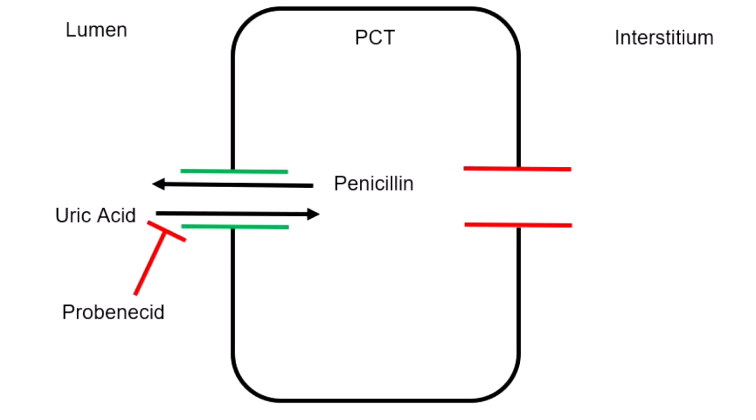Here is an illustration showing the mechanism of action of probenecid. As we already explained in the previous slide, probenecid blocks the renal transporter responsible for uric acid reabsorption. Interestingly, this transporter secretes penicillin as well. So penicillin will accumulate in blood in case of concomitant probenecid administration.